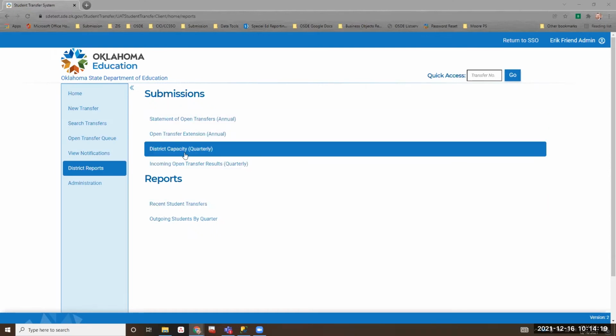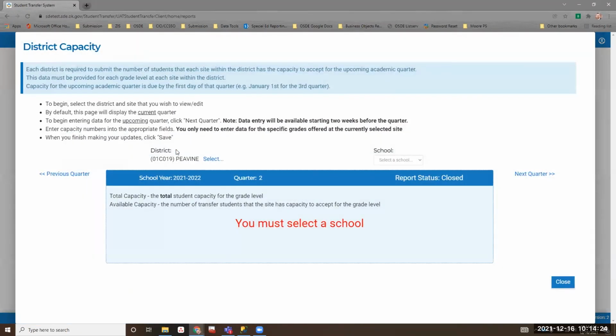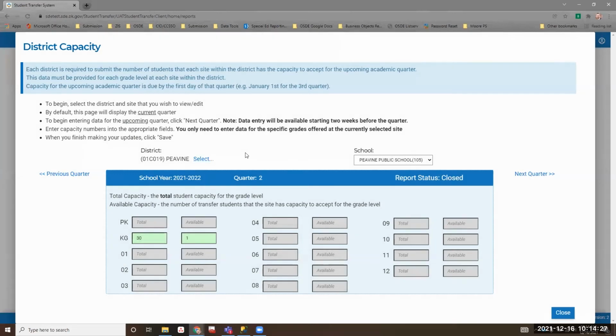I'm going to show you the district capacity reporting page. This is where you will do your district capacity. There are 2 boxes for each grade. You have to do this at each site, obviously, and one time for each quarter. As you can see, it's school year 21-22 for quarter number 2, and the report status is closed, meaning I can't do anything for quarter 2 because that was back in October 1.